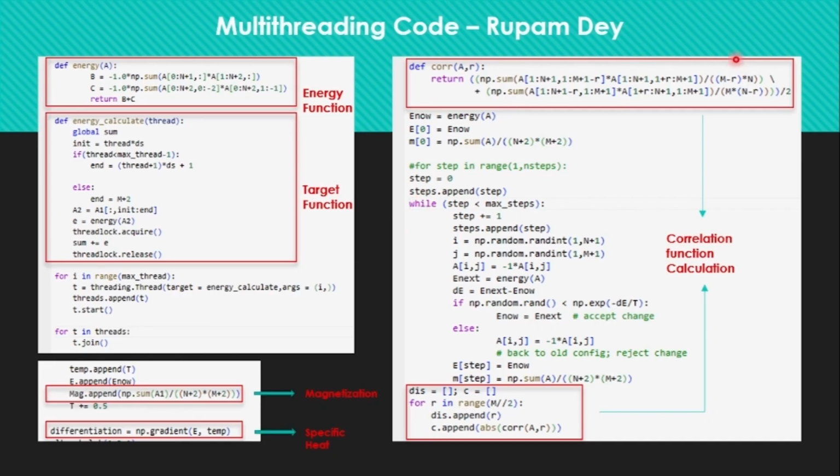This is the correlation function. Correlation function, that is the average of si dot sj. So for that we have to calculate first nearest neighbor, second nearest neighbor, third nearest neighbor for all the atoms, and then we have to take the average. To calculate this as a function of distance we will do this for loop. So this is all about the code, the multi-threading code.